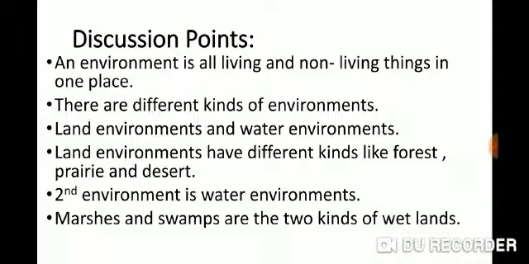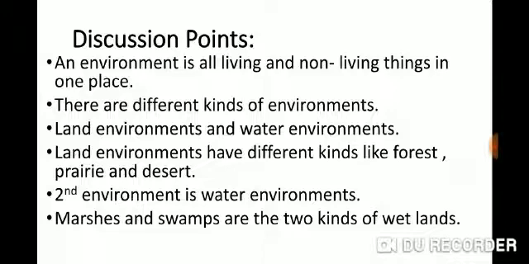Land environments have different kinds of environments, like forest environment, prairie environment, and desert environment. The second kind of environment is water environments. Marshes and swamps are the two different kinds of water environments. Now, first of all, we will discuss land environments. They have different kinds of environments.